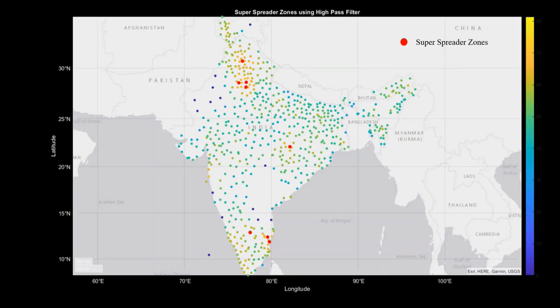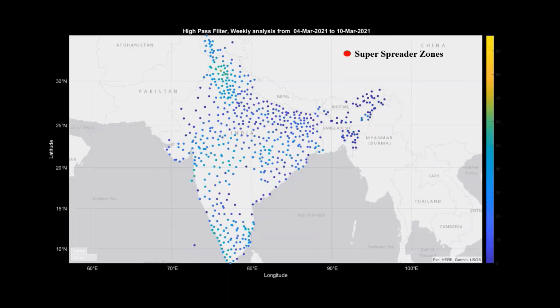The data show that the super spreader zones increase steadily from the end of March. Several super spreaders are seen between April and mid-May, and after that they decline. Further research into local news articles and publications reveals that all the super spreader zones found in our analysis have concentrated outbreaks in the month of April, owing to massive people gathering for electoral rallies, elections, religious festivities, and other things. So now let us use a low pass filter to identify time varying spread.